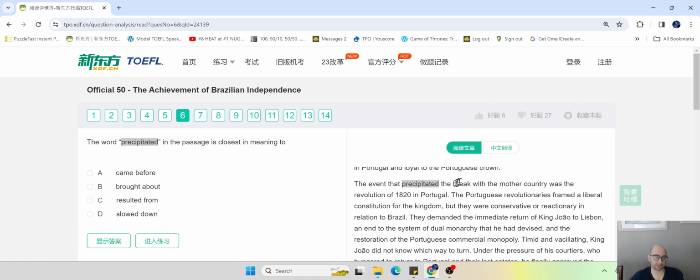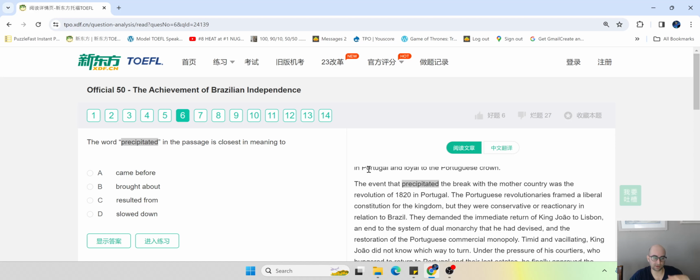So there's actually a small clue word here that can give it away, a small hint. We have the word break. So the event that something, the break, right? Maybe initiated the break, maybe caused the break to happen, maybe led to the break. So this is your backup strategy, guys. You're gonna use the context to try to figure out what this word means.